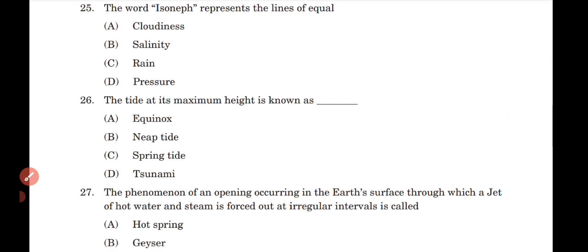Question number 26, the tide at its maximum height is known as option C, spring tide.